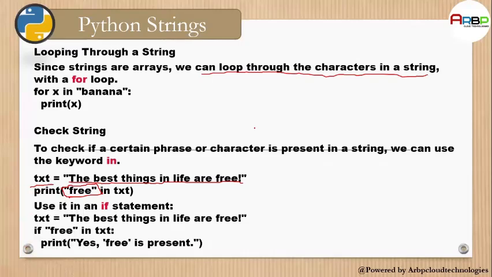If it is not, it will not print. We use both in and if statements together: if "free" in txt, print "Yes, free is present".